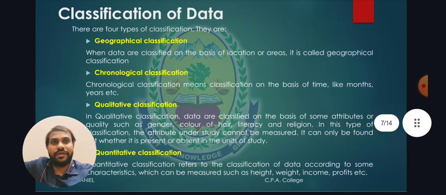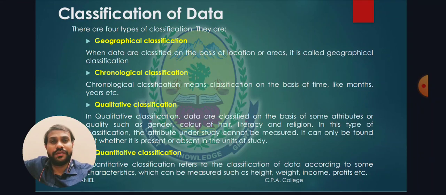For classification of data, there are four classifications: geographical, chronological, qualitative and quantitative. Geographical means if we separate the data on the basis of geographical location, it is called geographical data.